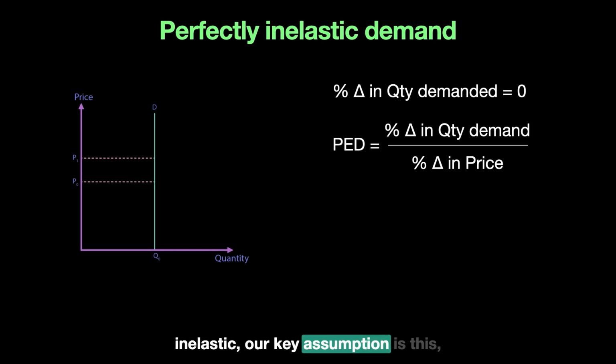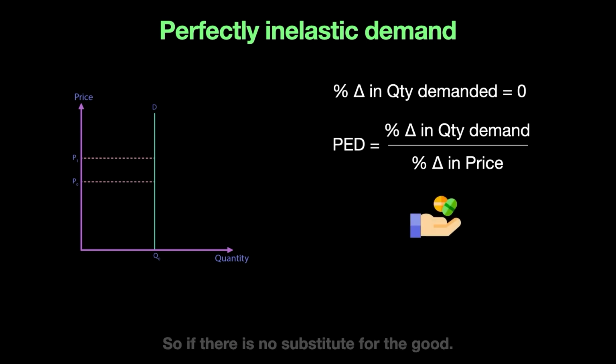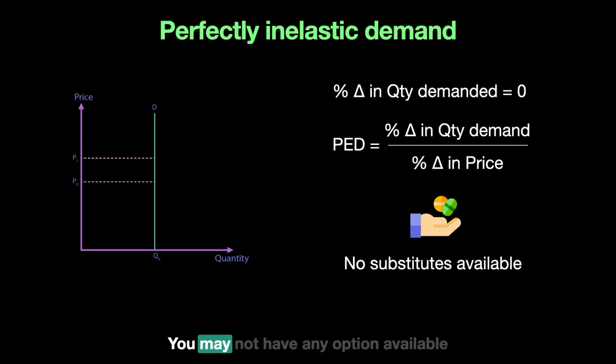But one thing we need to remember is that for a good to be perfectly inelastic, our key assumption is that there is no substitute for this good. If there is no substitute, you may not have any option available to switch to when the price goes up, right? For this you need an extreme example like a hardcore drug, which is very addictive, or a life-saving drug which is important for your survival, as examples of this kind of good.